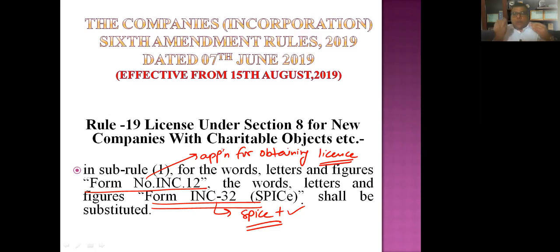If you're going to incorporate a non-profit organization, you are not supposed to file INC 12. You go for SPICe Plus Part A that we discussed, then again Part B for incorporation. Then and there only you will apply for the license as well. So now INC 12 will not be there for incorporation. But again, just try and understand this. What about those companies? Because SPICe Plus is only for the purpose of incorporation.